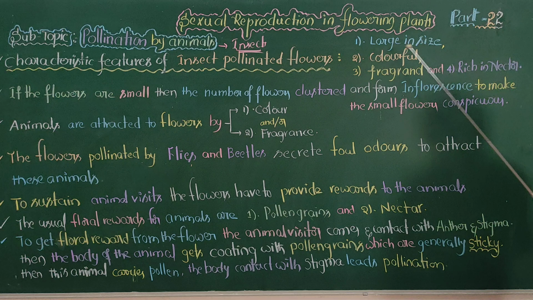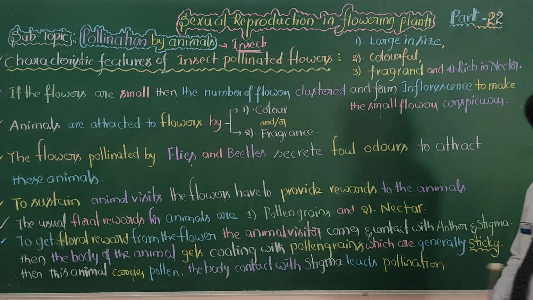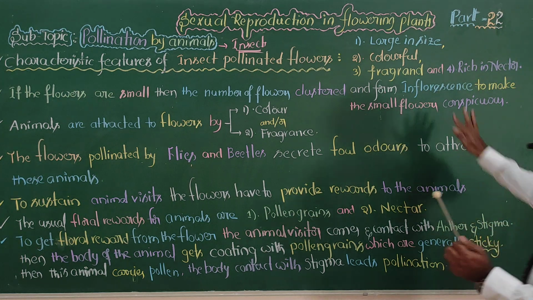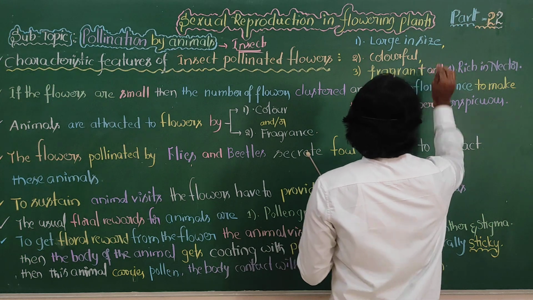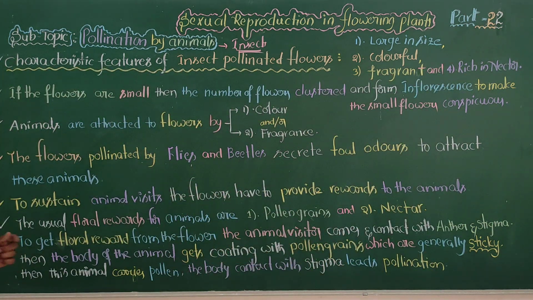The flowers should be large, colorful, fragrant, rich in color and rich in nectar.